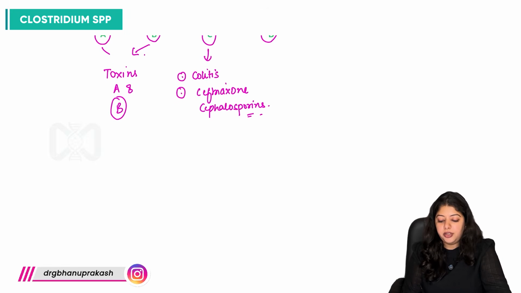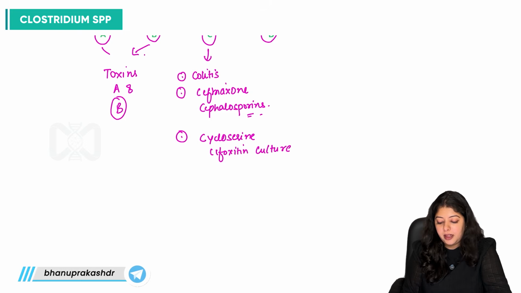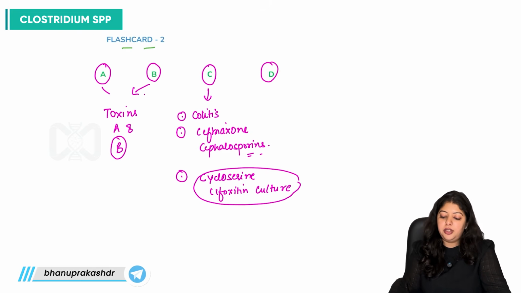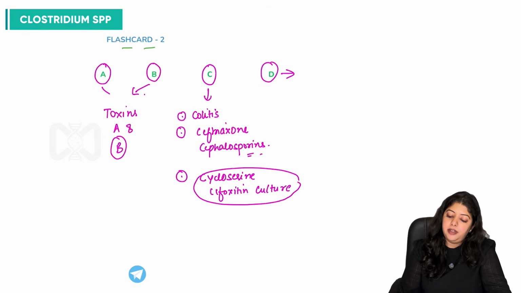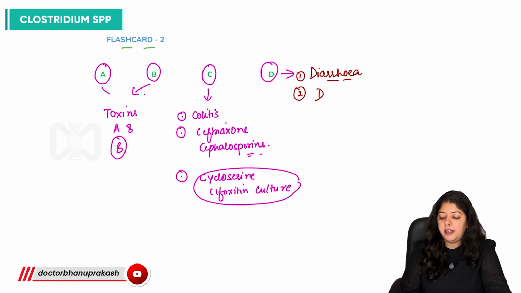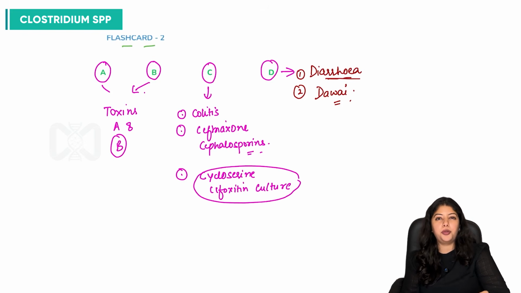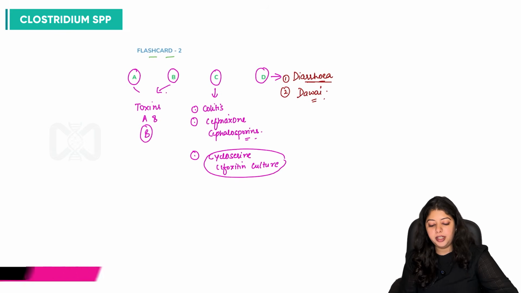We need to do cultures, right? Cycloserine, cefoxitin culture, right? And with D, we can derive diarrhea as well as dawaii, right? So this ABCD helps us talk about the little important things about Clostridioides difficile infection.